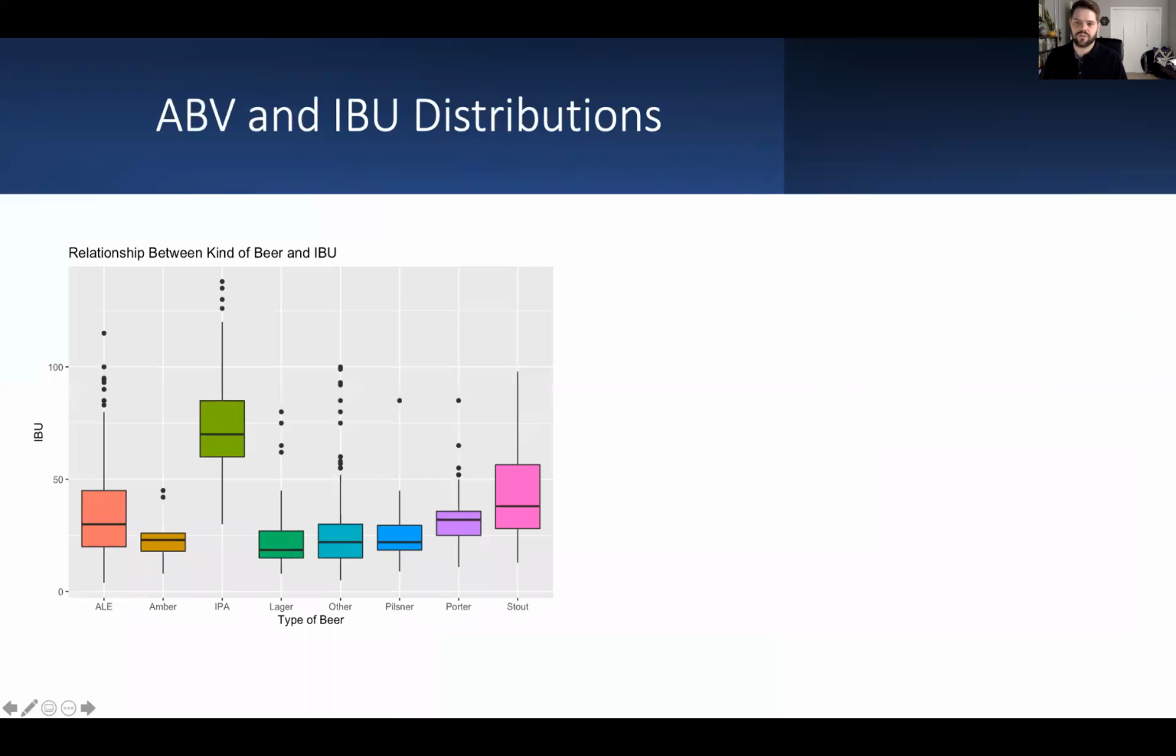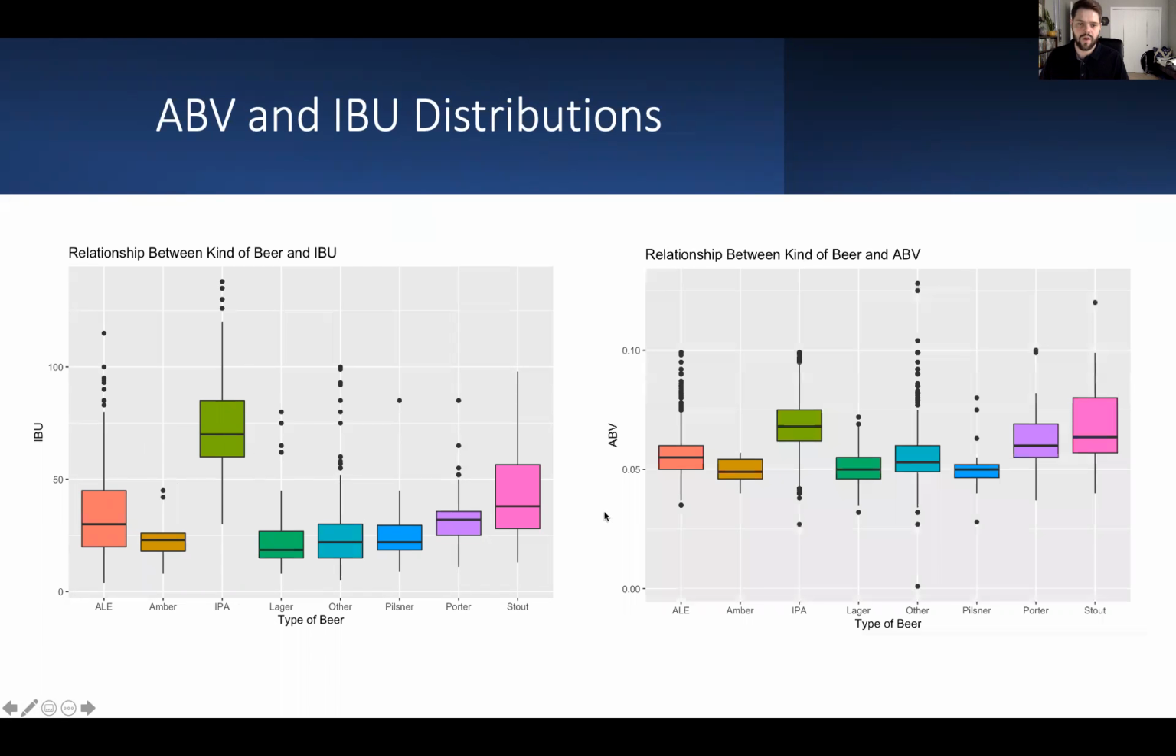Next, we wanted to actually look at any interesting patterns in the data. So we decided to split this data up into different subgroups of beer and look at the IBU distribution. We see the IPA has the very highest IBU, it looks like, with ale and maybe stouts also having a high IBU, with amber, lager, and pilsner maybe having the lowest IBU.